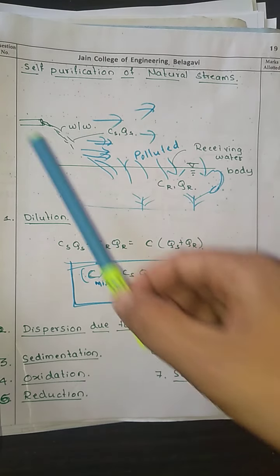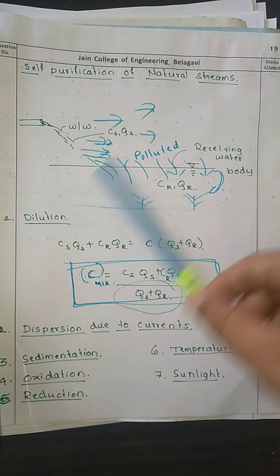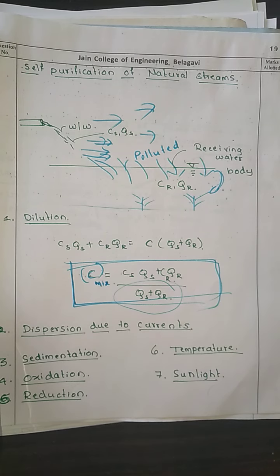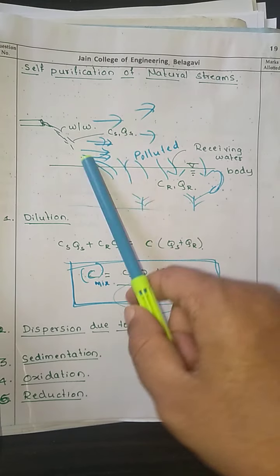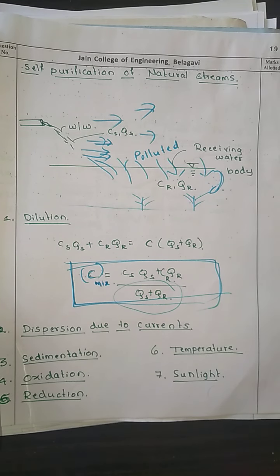So whenever we are going to discharge the wastewater into the receiving water body, we should also take care of the current and the wind which is flowing above the receiving water body. The higher the wind flow, the more possibility of having faster self-purification process.